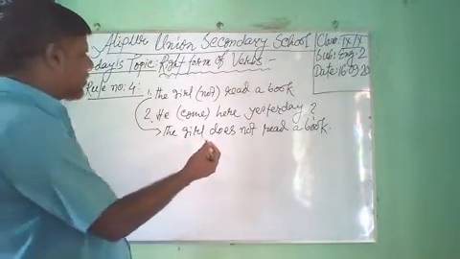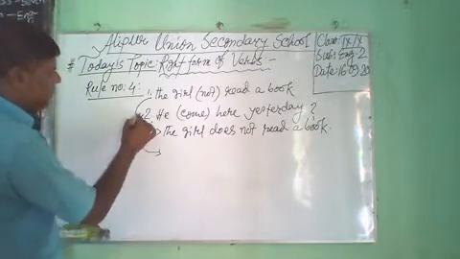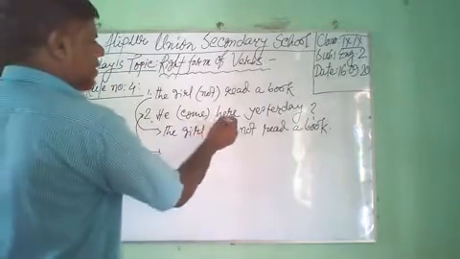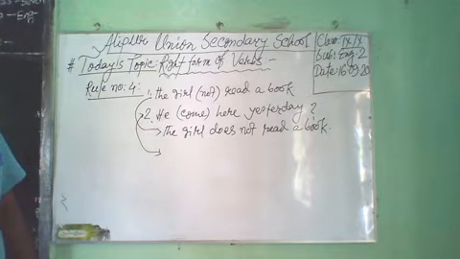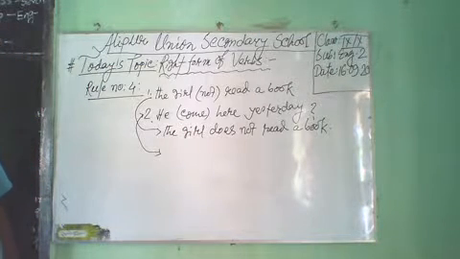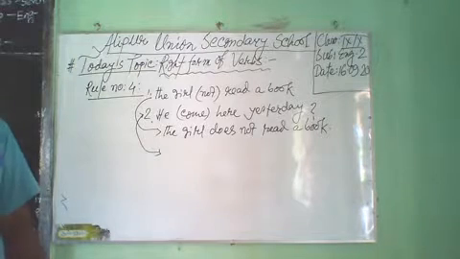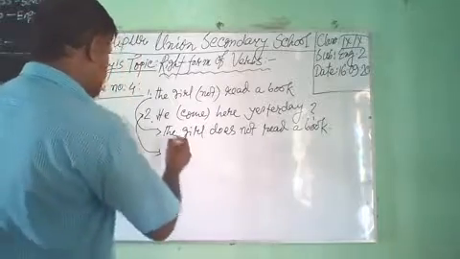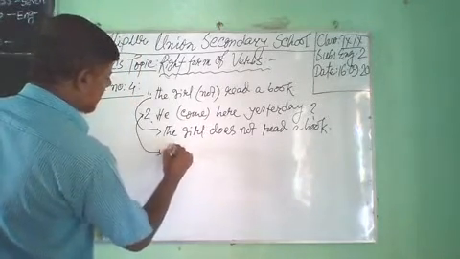Have you understood? Dear student, number 2, it is an interrogative sentence, so we can use did as an auxiliary verb. Have you understood? Dear student, look at the blackboard. He come here yesterday.